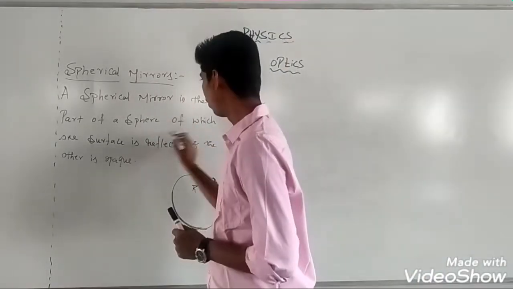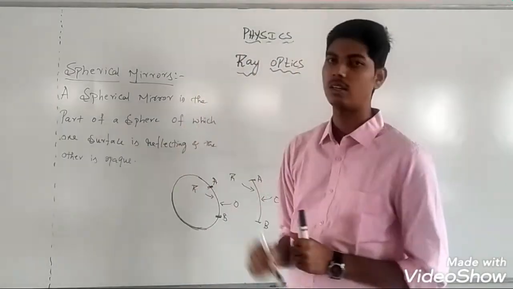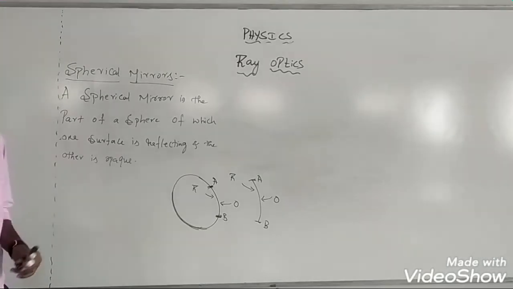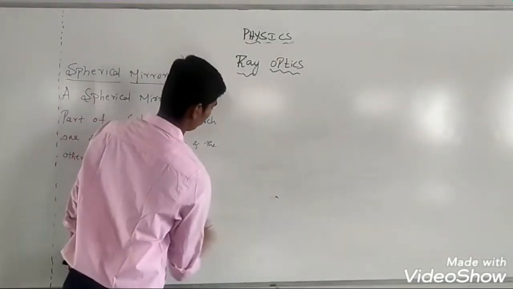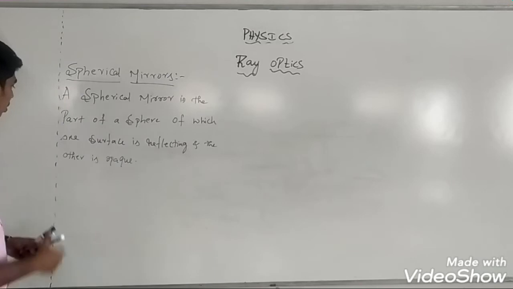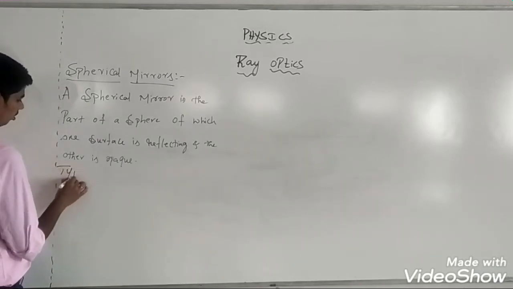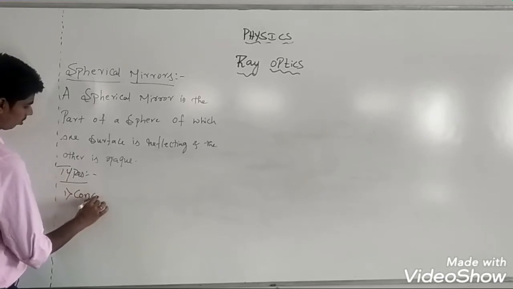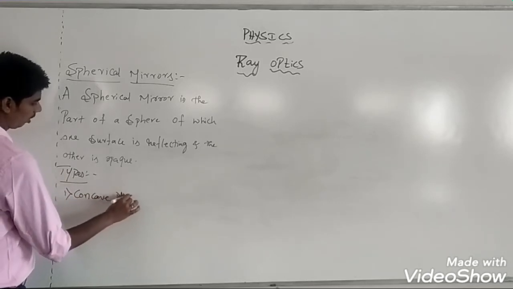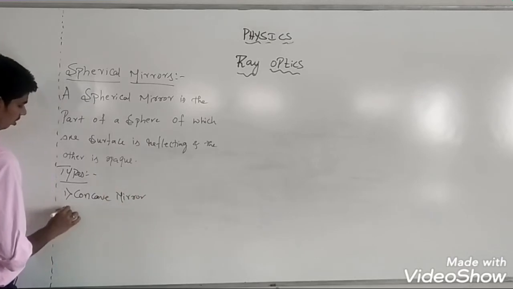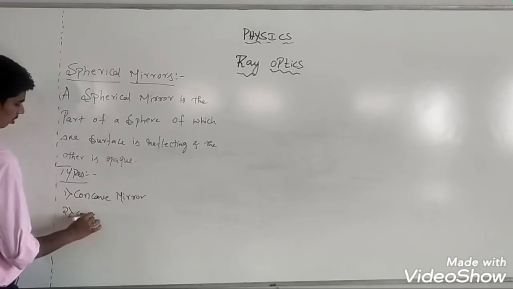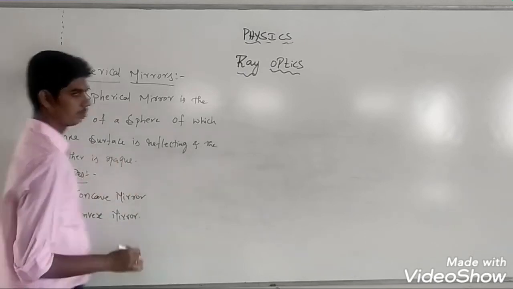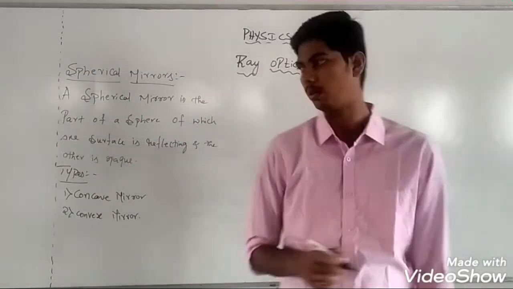So, whose one face is reflecting and the other is opaque. Such a mirror is called a spherical mirror. These spherical mirrors are of two types. There are two types of spherical mirrors. One is concave mirror and the other is convex mirror. Concave mirror and convex mirror. These are the two types of spherical mirrors.